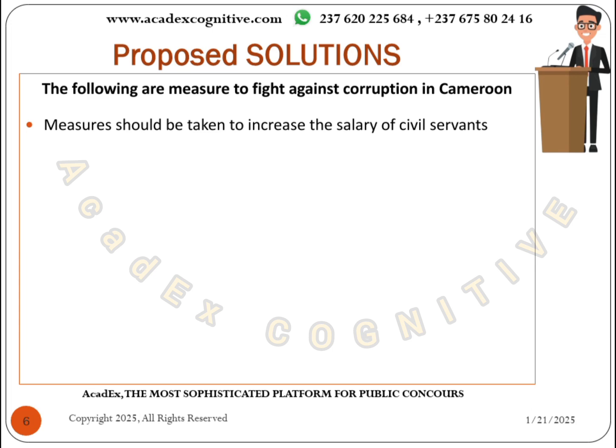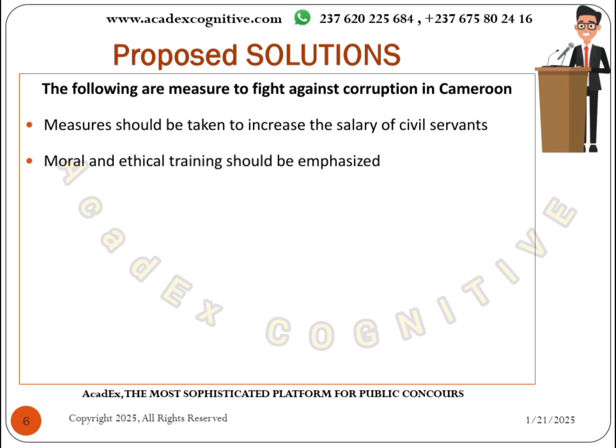I remember we said some civil servants or some personnel just simply venture into corruption simply because their salary is low. But if the salary of civil servants is increased, I bet you, corruption will not actually stop automatically, but it's going to be a great move. Corruption will really reduce to a greater extent.